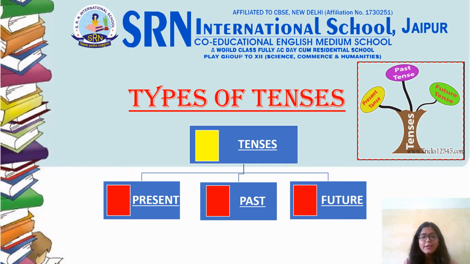Now we have to see what are the basic three types of tenses. Very first is present tense, as you can see on the screen. Second one is the past tense and third one is the future tense. Present is always associated with today. Past is always associated with yesterday and future is always associated with tomorrow. And in the next slide, we will be seeing the further bifurcations of these three tenses, that is present, past and the future.